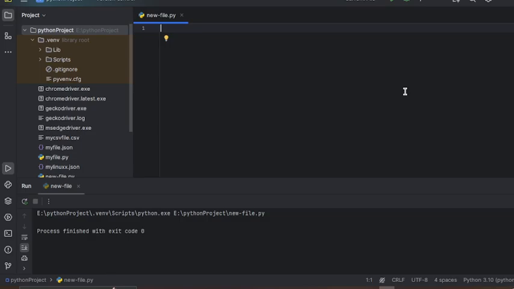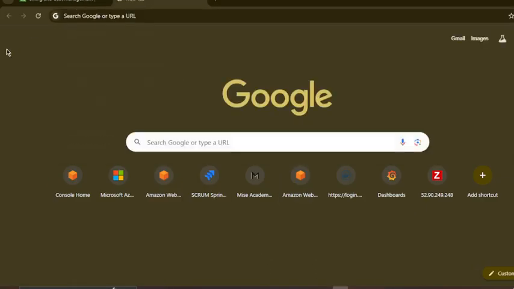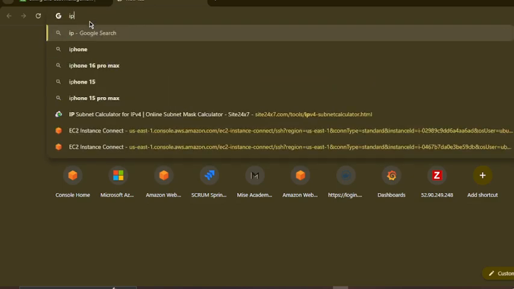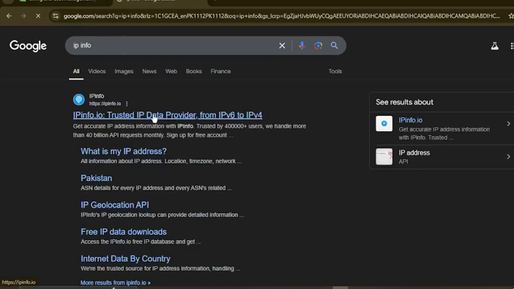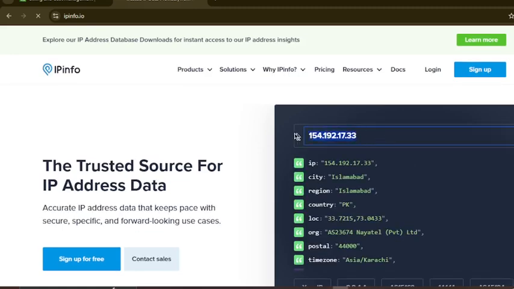So we will check. There are many APIs, like my personal one. I will check the API by searching on Google for IP info. Go to this website and it will give you your personal IP.